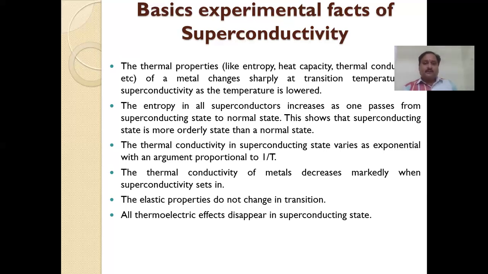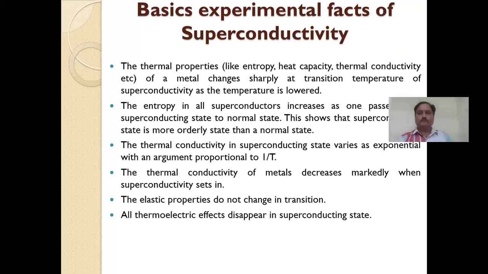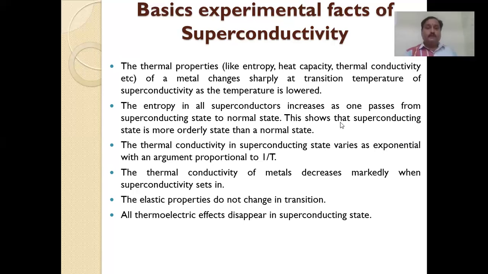These thermal properties of a metal change sharply at the transition temperature when superconductivity sets in as the temperature is low. Thermal properties have low values at low temperature. Why? Because thermal properties are related to temperature, and they change to lower values in superconducting materials.